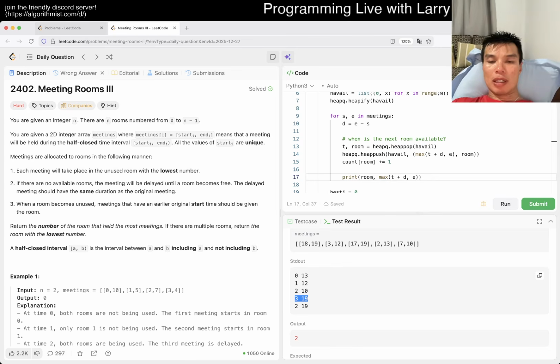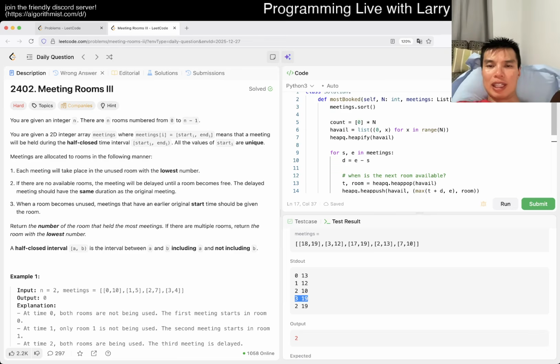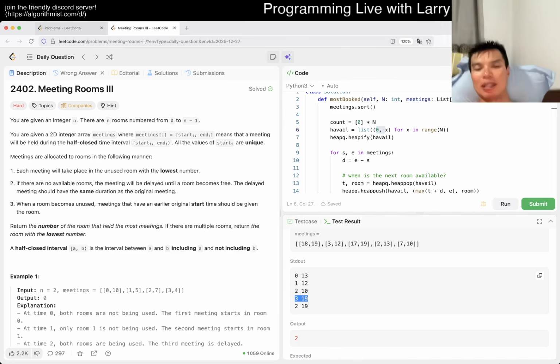oh, I messed up, because at time 17, the way that I wrote it, I said it's a variable since 0, which is fine, but actually it has a choice between 0, 1 and 2 as well.